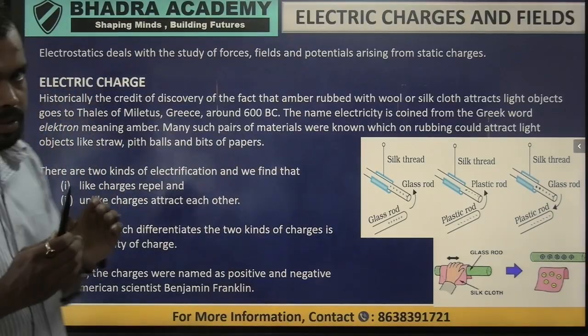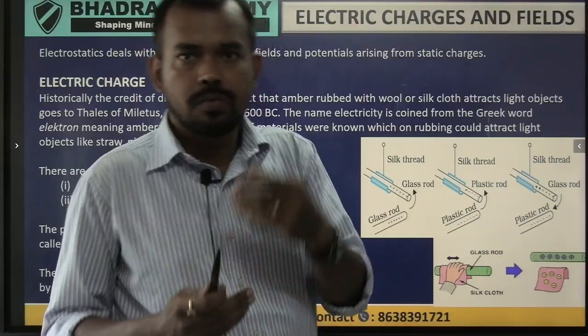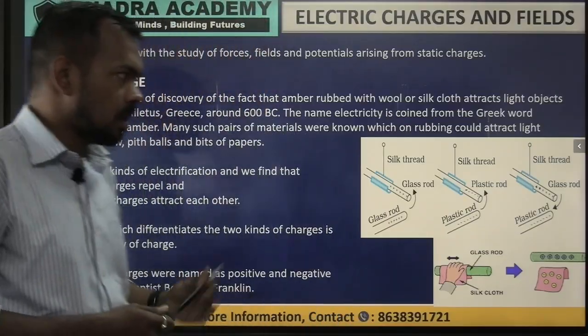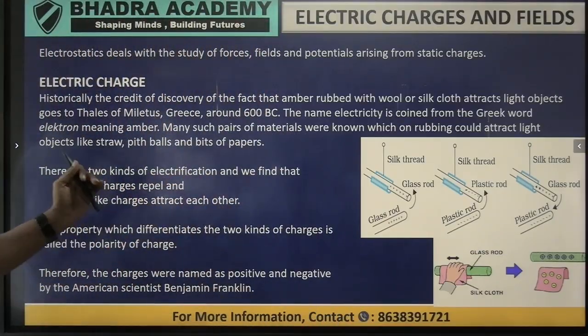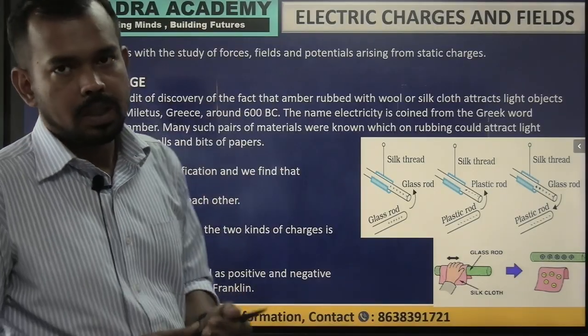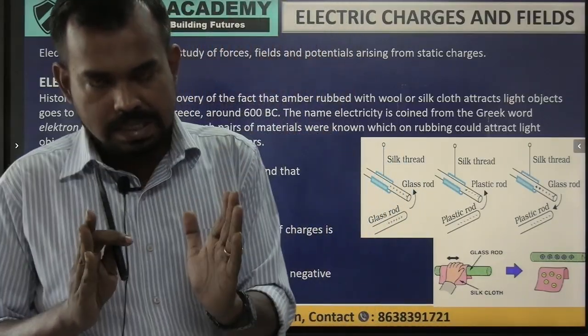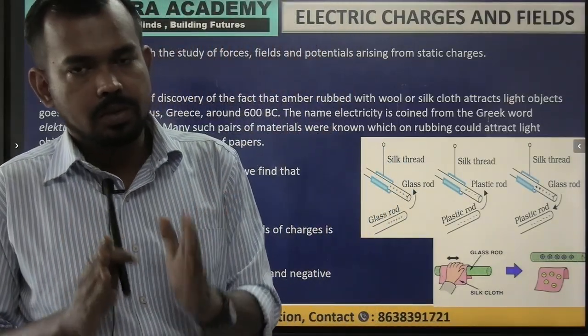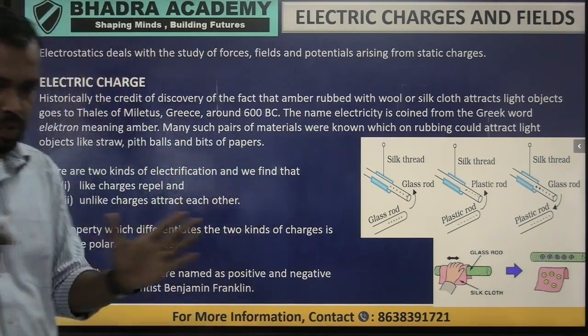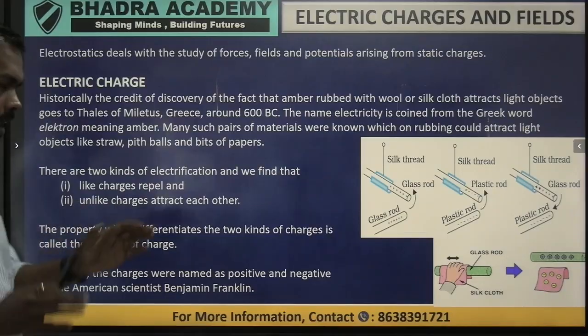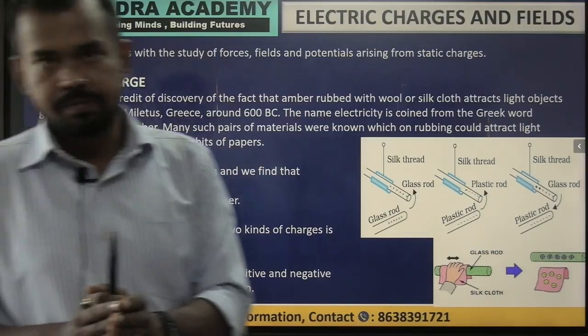Now we have understood what a charge is. From there, there are two kinds of interactions: like charges have the same polarity, such as both positive, so they will repel each other, they will go away from each other, and unlike charges will attract each other.